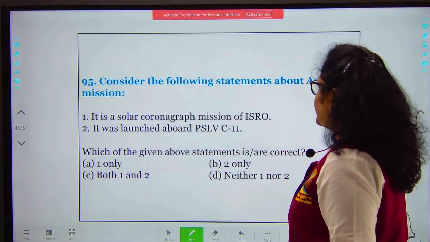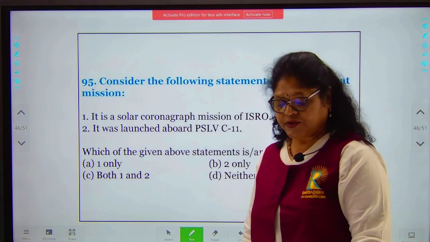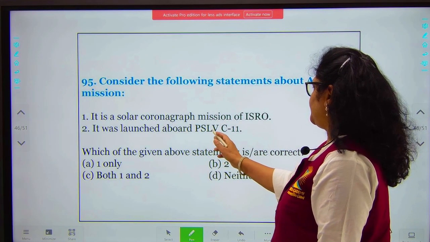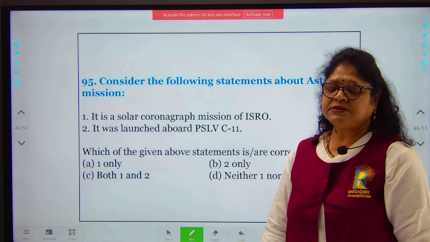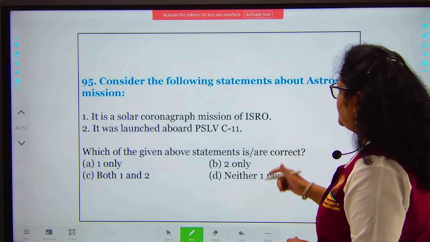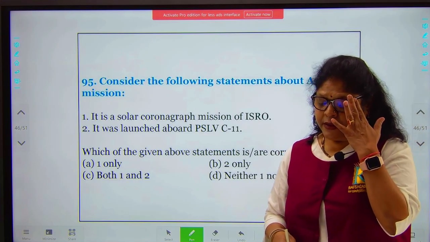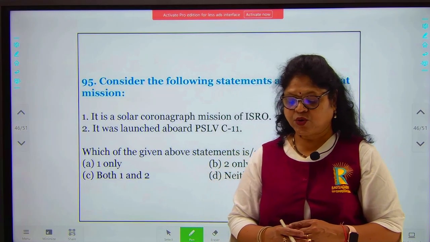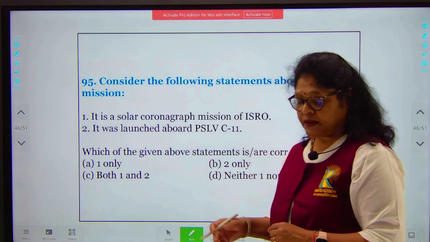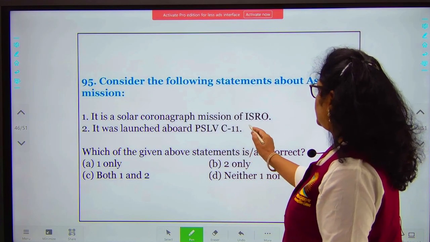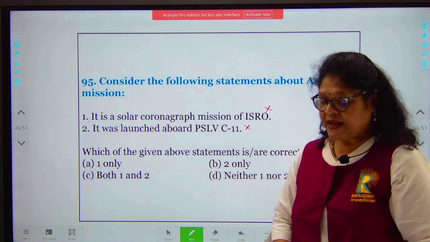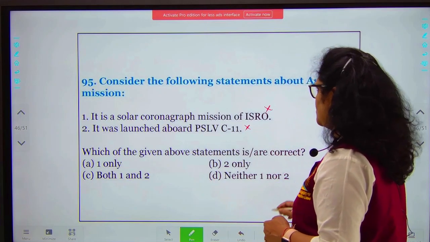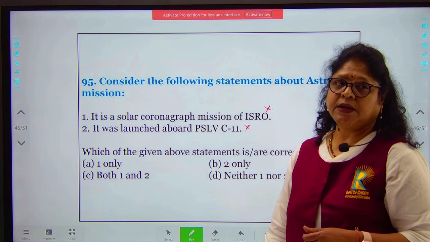Consider the following statements about the ASTROSAT mission. It is a solar coronagraph mission of ISRO. It was launched aboard PSLV C-11. These are your 2 options. Again, you have to be careful when you answer such questions. It is India's first multi-wavelength space telescope. ASTROSAT is a telescope, with a 38 centimeter ultraviolet imaging telescope launched. It was launched by PSLV 15. So both your statements are wrong. Your option will be D.